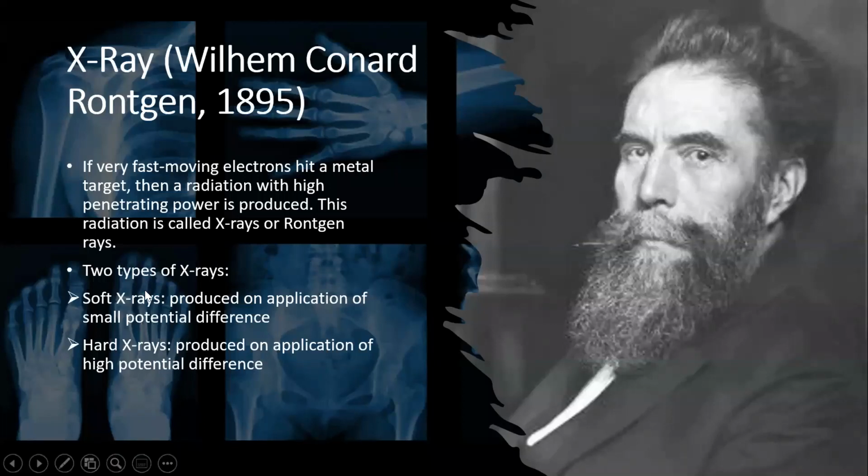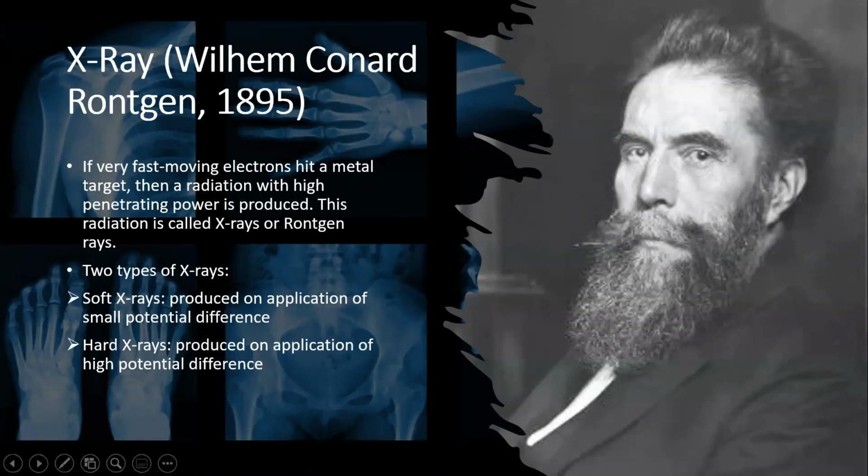Or Roentgen rays. Now, there are two types of X-rays, soft X-rays and hard X-rays. Soft X-rays are produced on application of a small potential difference. So we will see next how we can produce X-rays. We produce very fast moving electrons by applying a potential difference across two terminals, across an anode and a cathode kept in a discharge tube.